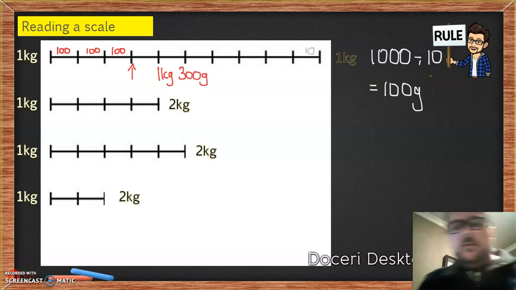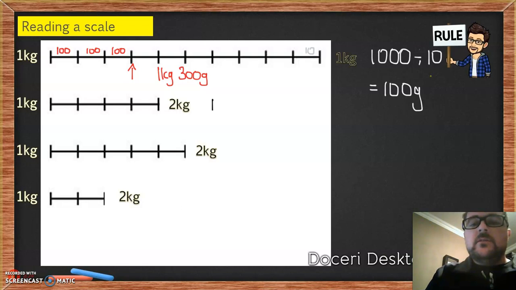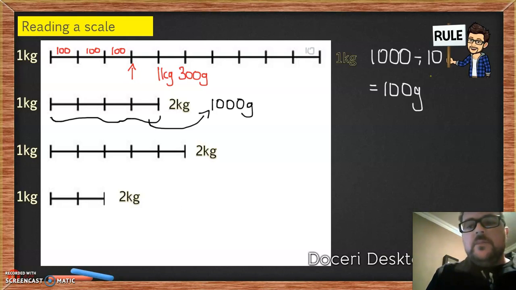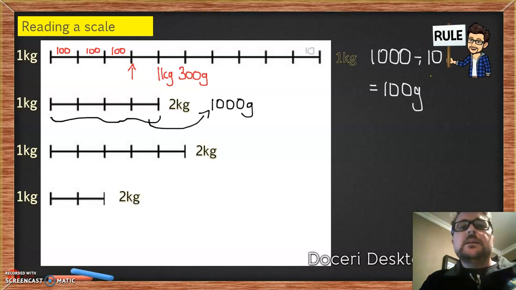The next scale is divided into 4 equal pieces. Again, I'm going from 1 kilogram to 2 kilograms, which is 1,000 grams between there. Now, if I want to calculate each individual space, I need to divide by the number of spaces, 1, 2, 3, 4 spaces, and 1,000 divided by 4 is 250 grams.